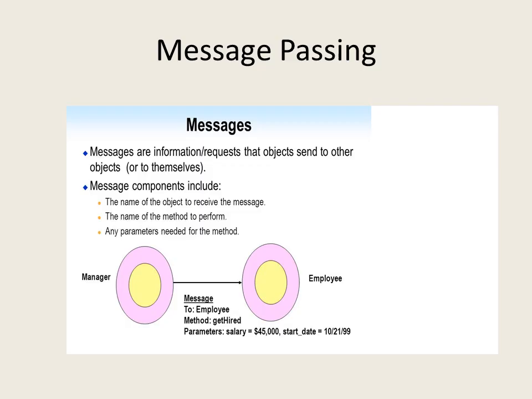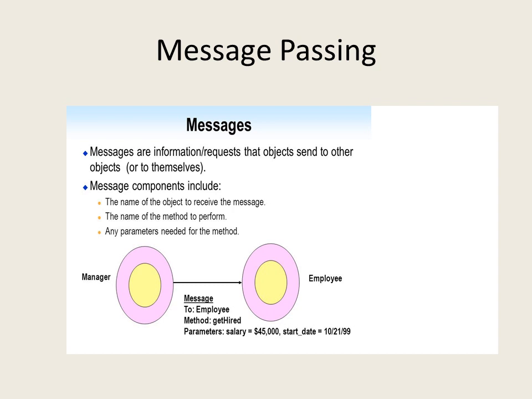Now we have discussed that class is a collection of similar kind of objects. Now what is the use of these objects? Objects are used to communicate with each other to serve a particular functionality, to serve a particular purpose.